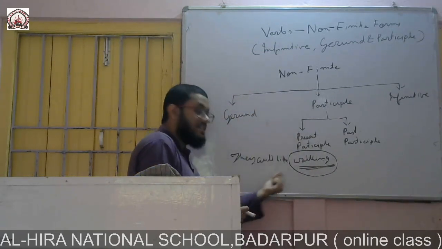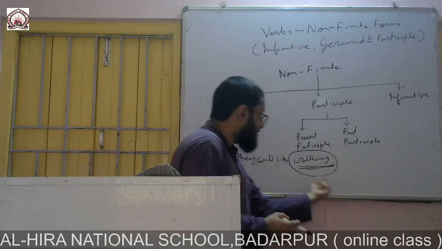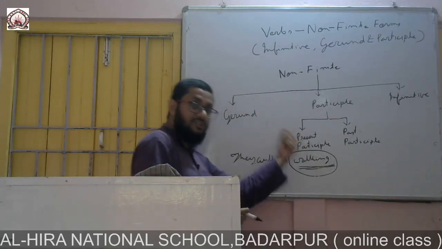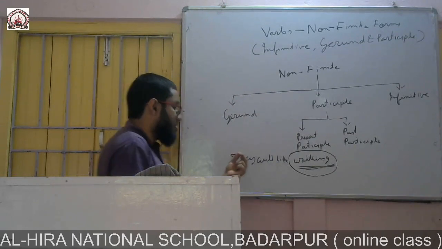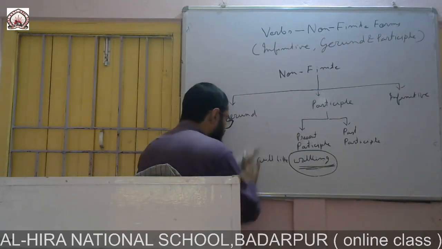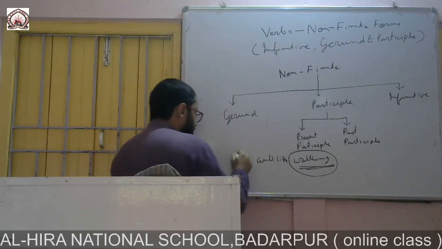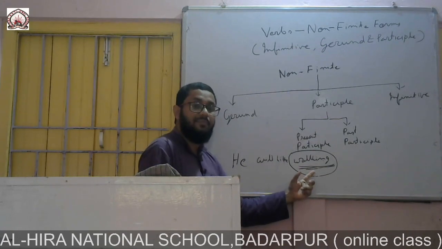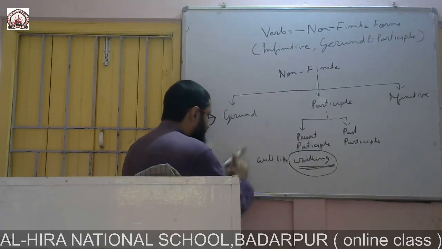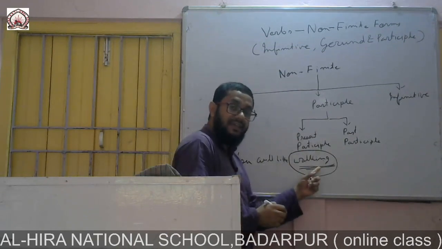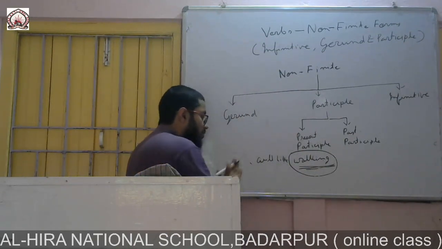If I use past, then also walking will remain in the same position. I hope you have understood. If I use this number, he will like walking, this walking is remaining in the same position. If I use person, you will like walking, walking is remaining in the same position. I hope you have understood.